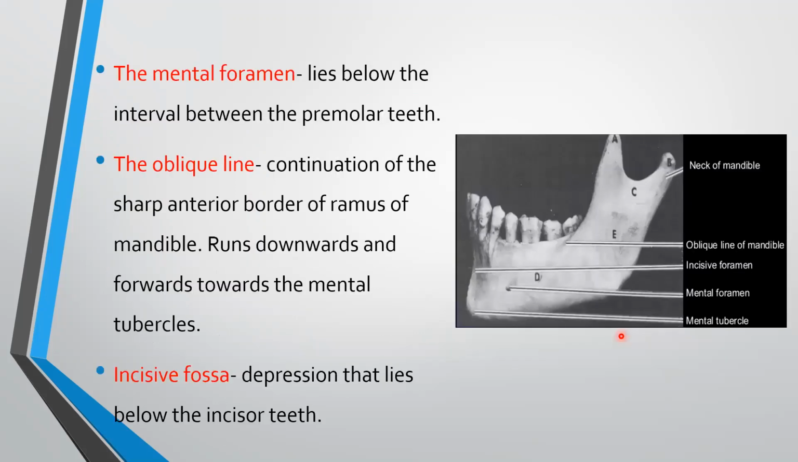The mental foramen lies below the interval between the premolar teeth. This is mental foramen. The oblique line, continuation of the sharp anterior border of ramus of mandible. It runs downwards and forwards towards the mental tubercles. This is oblique line of mandible. Incisive fossa, depression that lies below the incisor teeth. These are the incisor teeth and this is the depression below the incisor teeth. Incisive fossa.